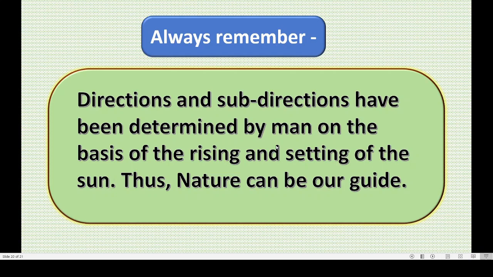We, human beings, made the directions like east, west, north and south on the basis of the rising and setting sun. Okay, thus nature can be our guide, isn't it? Nature is our guide. It helped us to make the map and make the directions. Correct?